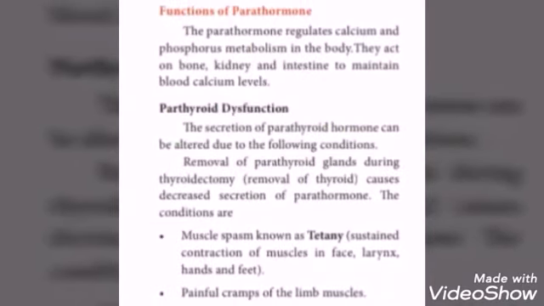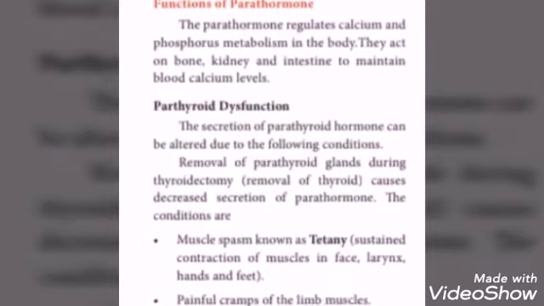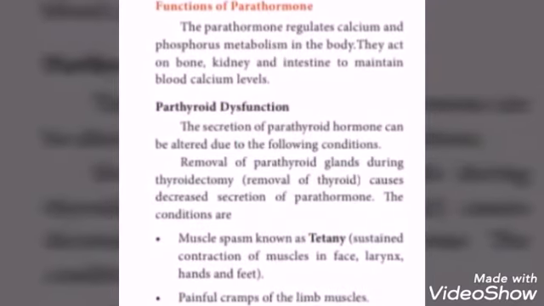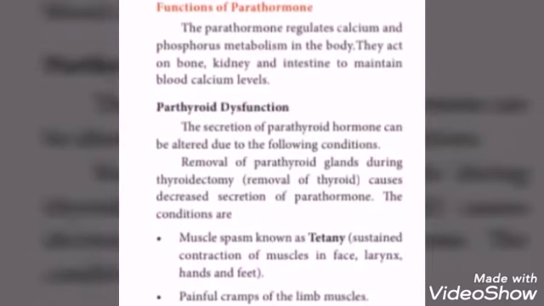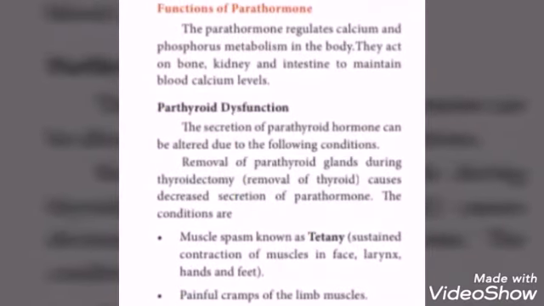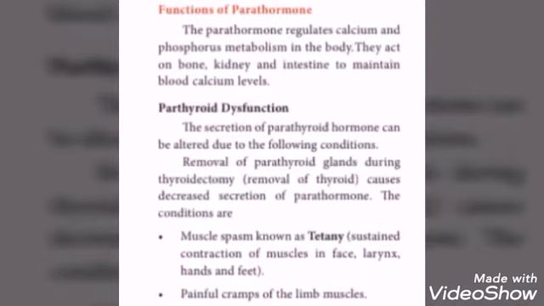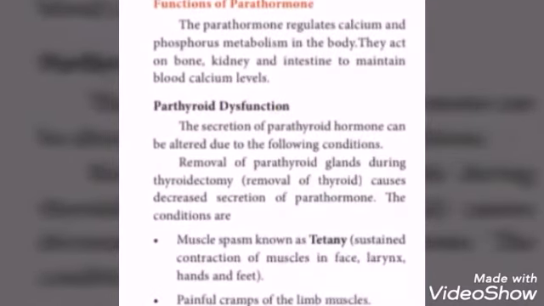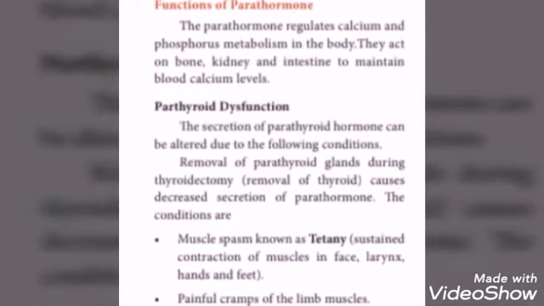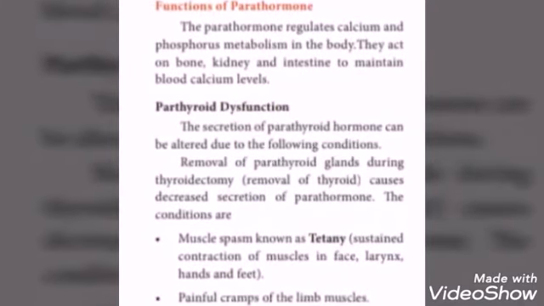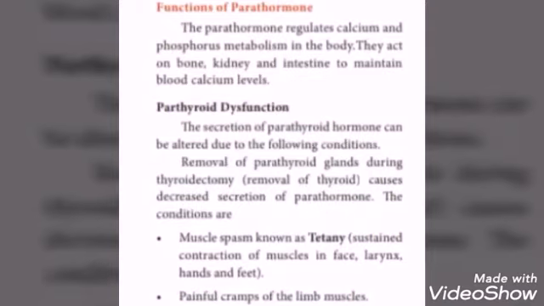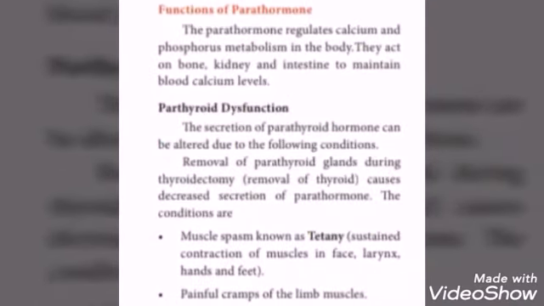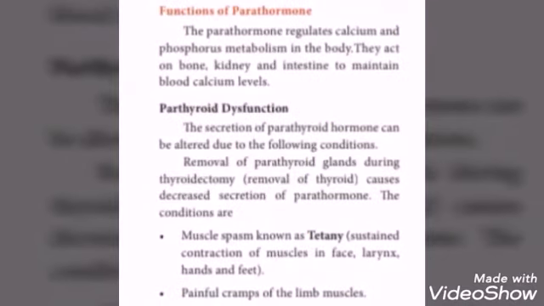Next one, parathyroid dysfunction. The secretion of parathyroid hormone can be altered due to the following conditions. For example, removal of parathyroid glands during thyroidectomy. It means the removal of the thyroid gland. For some reasons, the removal of the thyroid gland takes place. It is an operation that involves the surgical removal of the gland, when a patient has thyroid cancer or some other conditions of the thyroid gland or goiter. Because of these reasons it is removed. So it causes decreased